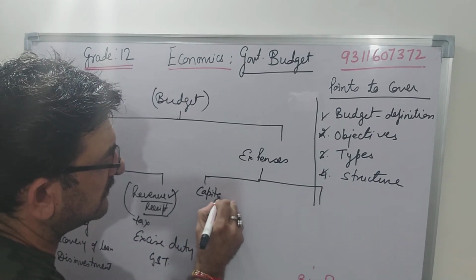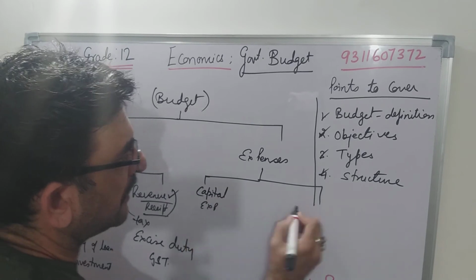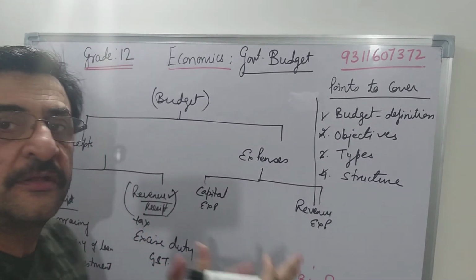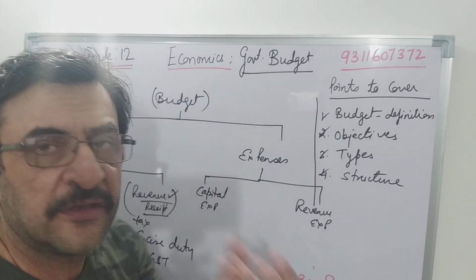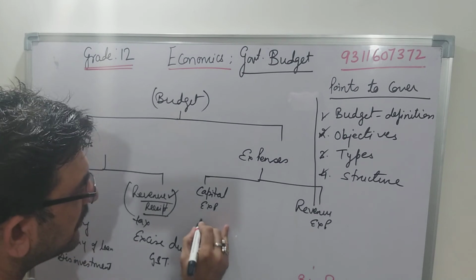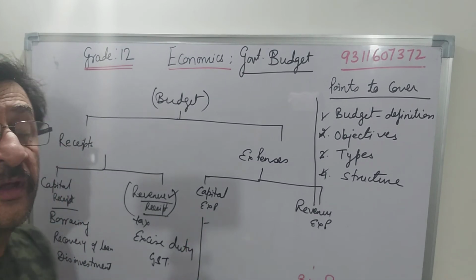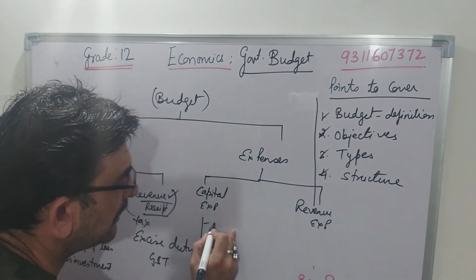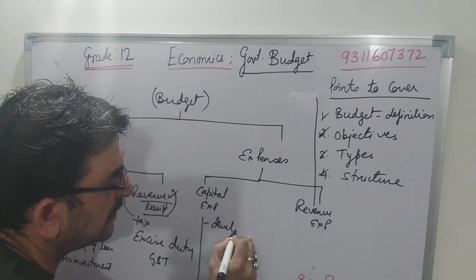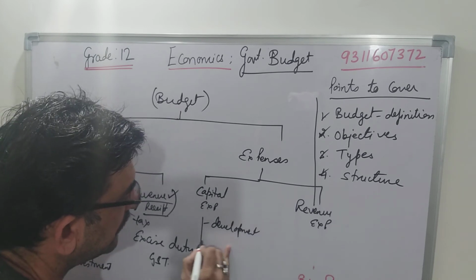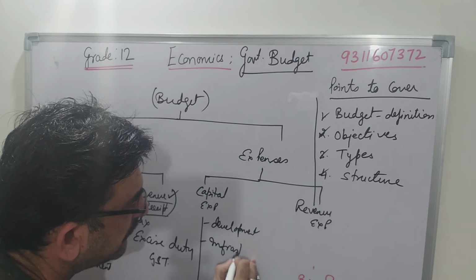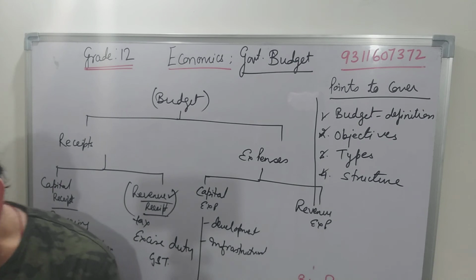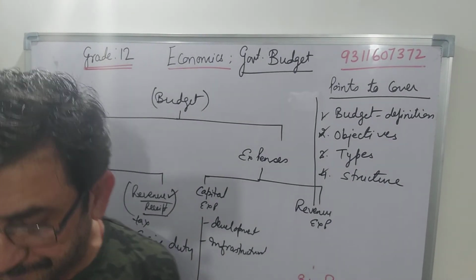So this is also the same type: capital expenses and revenue expenses. Capital expenses are in a huge amount, revenue expenses in a small amount. Capital expenses are where the government is using huge money in developmental plans, like setting up a metro. That is called developmental expenses, or infrastructural development.